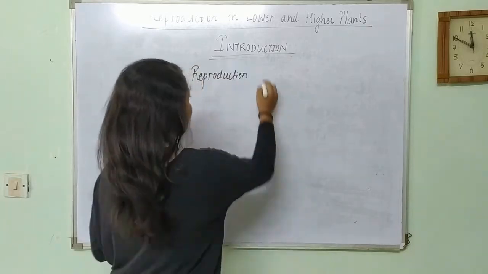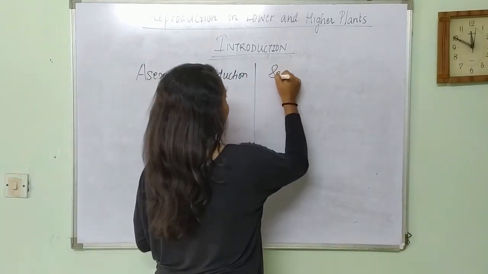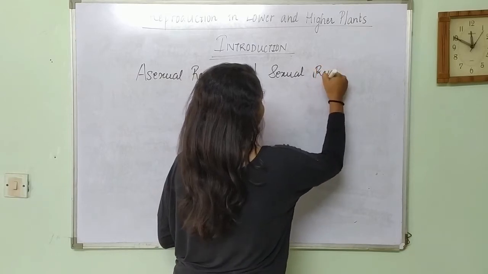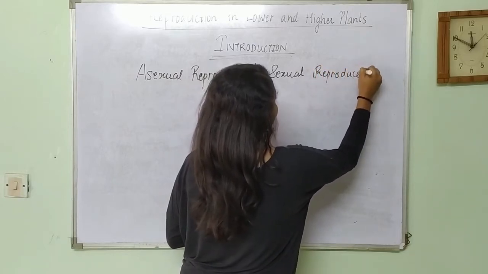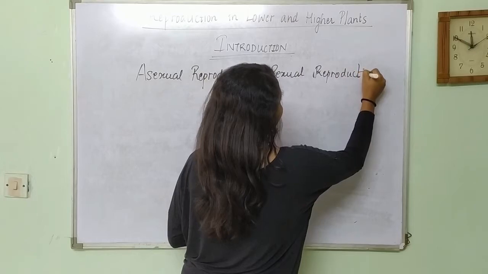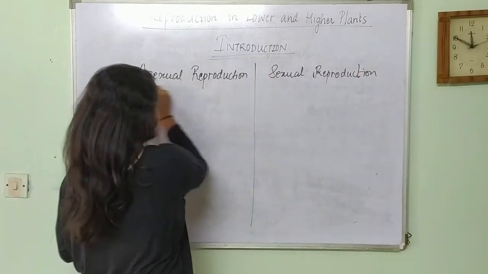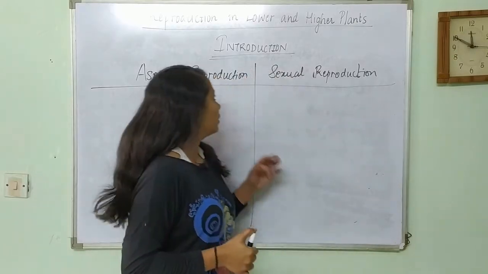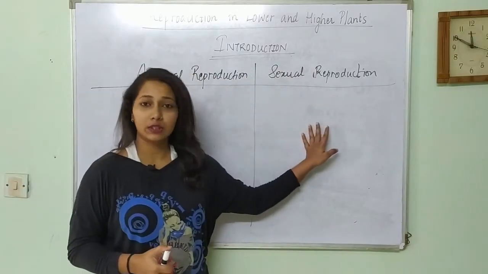And sexual reproduction is more common in higher organisms, okay, especially in higher animals. So we have asexual reproduction and sexual reproduction.